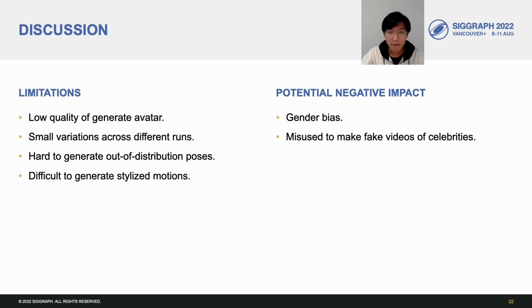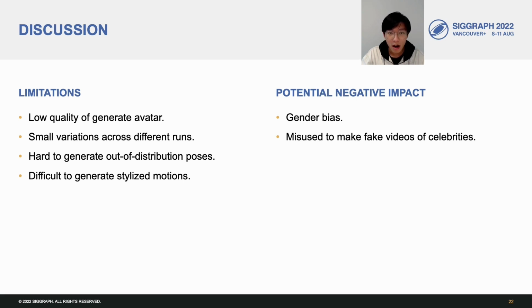Moreover, the use of pre-trained models might induce ethical issues. For example, if we input doctor, the generated avatar is male. If we input nurse, the avatar is female, which is gender biased. We think the problem originates from the large-scale internet data used for CLIP training, which might be biased if not carefully reviewed.